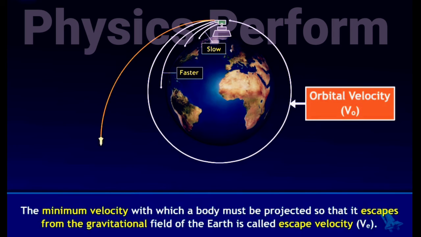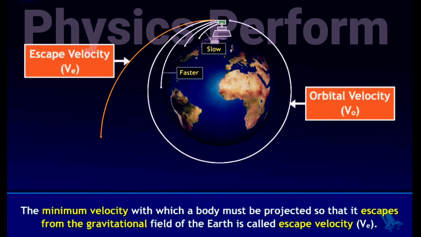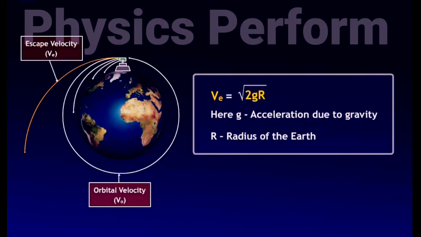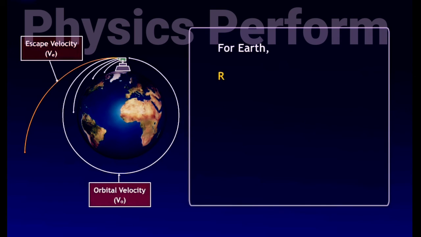The minimum velocity with which a body must be projected so that it escapes from the gravitational field of the Earth is called escape velocity. Escape velocity VE can be calculated using the following formulae. For Earth, radius r is equal to 6.37 multiplied by 10 to the power 6 meters, and acceleration due to gravity g is 9.8 meter per second square.